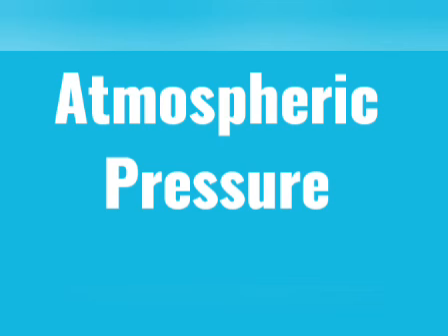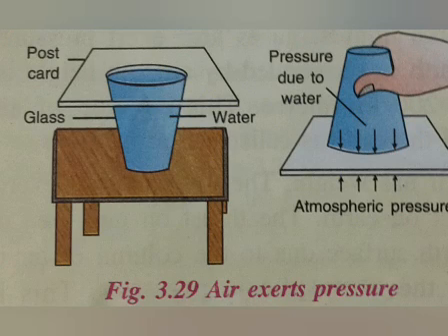A thrust of 100,000 Newton acts on every 1 meter square of the surface of objects on earth. The existence of atmospheric pressure can be demonstrated by this activity. In this activity, we observe that the postcard does not fall down from the glass, although the pressure due to the water column in the glass acts on it. The reason is that the atmospheric pressure acting upwards on the postcard from outside the glass overcomes the pressure on the postcard due to the water in the glass.